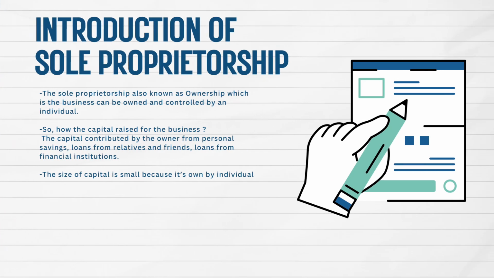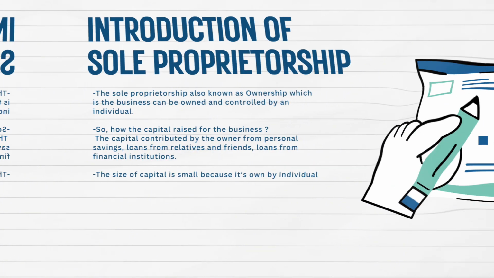Next, the introduction of sole proprietorship. The sole proprietorship, also known as ownership, is a business that can be owned and controlled by an individual. So, how is the capital raised for the business? The capital is contributed by the owner from personal savings, loans from relatives and friends, and lastly, loans from financial institutions. For our information, the size of capital is small because it is owned by an individual.